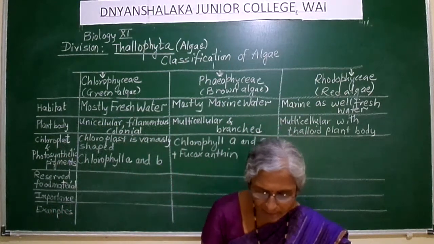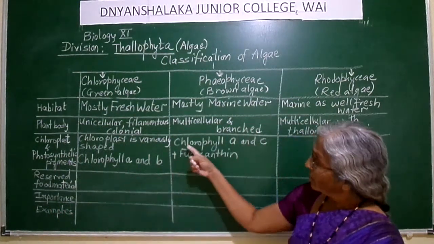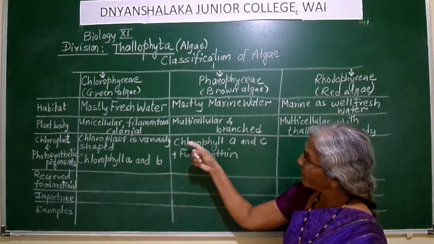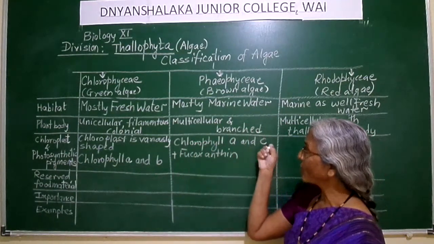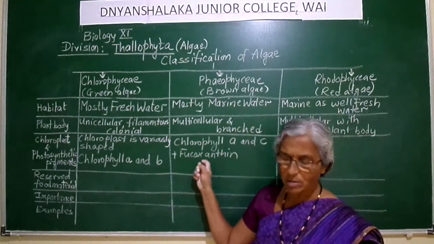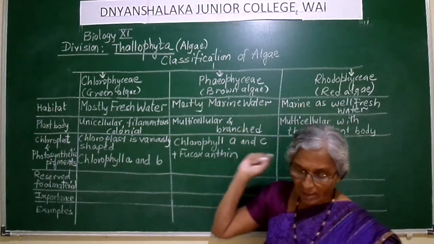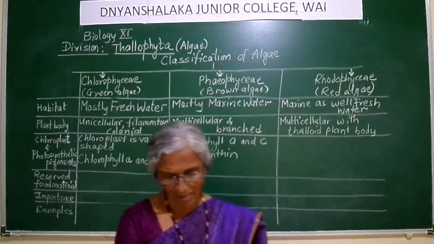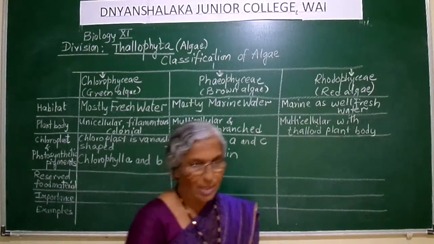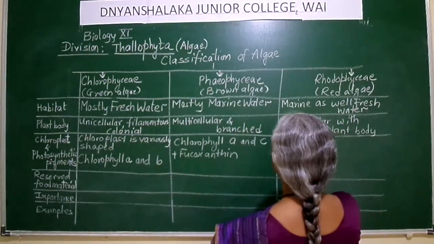So the pigments will be chlorophyll A, chlorophyll C plus fucoxanthin.